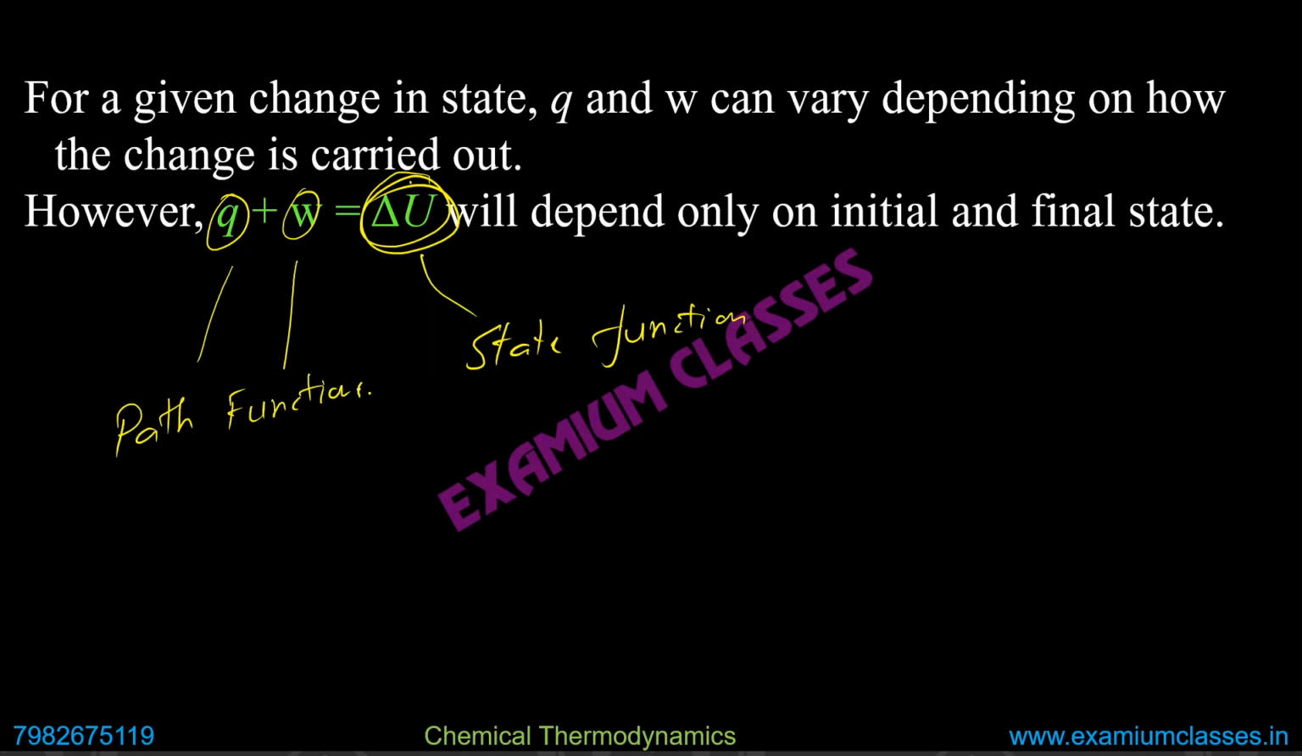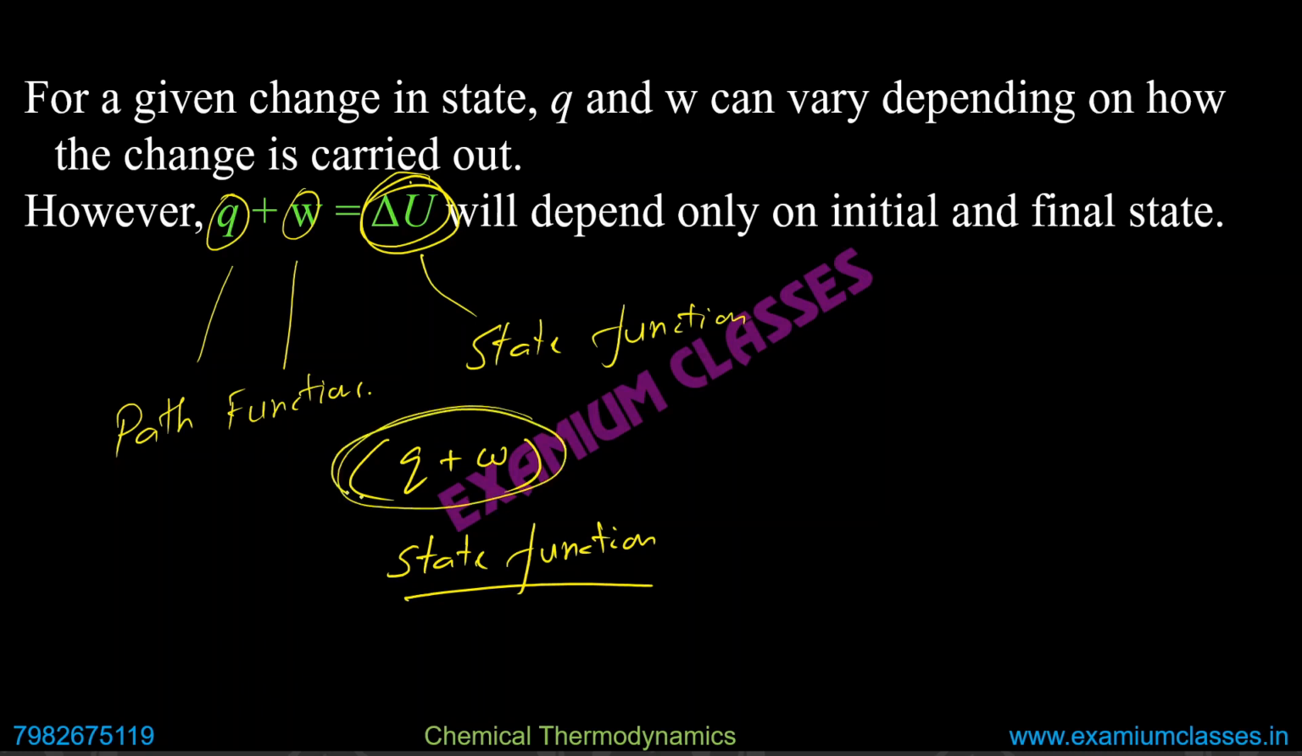The answer is, although individually they are path functions, Q plus W as a whole is a state function. So if you are asked this question, this is the answer. Q plus W is equal to delta U, which is a state function. So this whole sum is actually a state function. Individually, yes, Q and W are path functions.